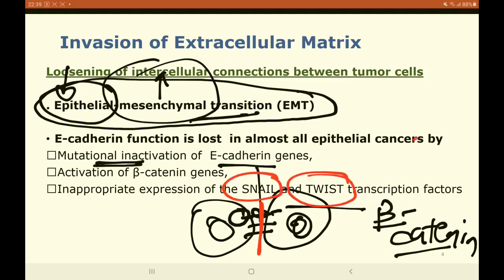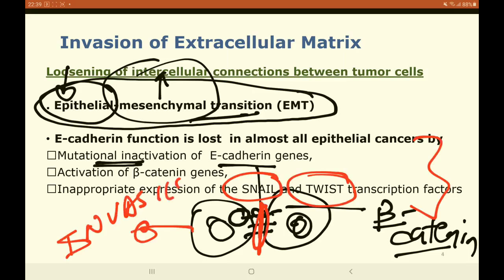So all these elements help in the inactivation of the E-cadherin and thus help in the process of invasion and metastasis.